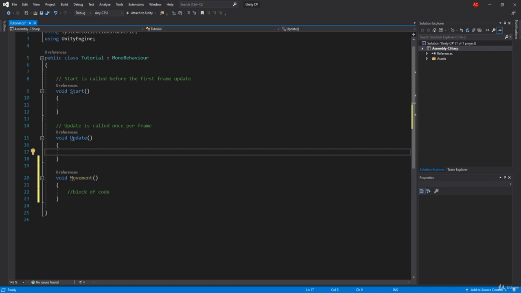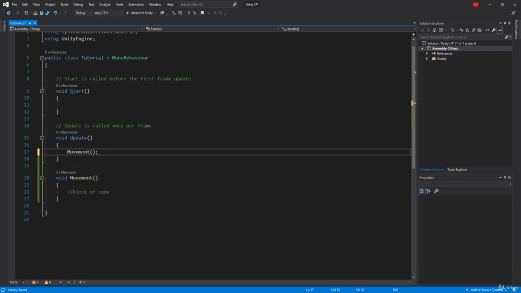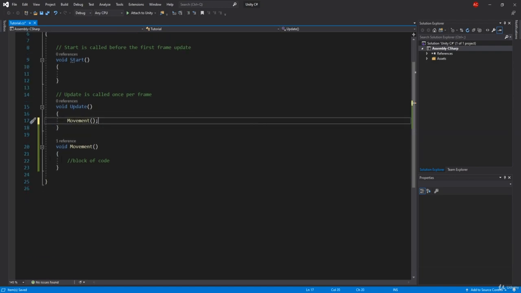Functions are also used to clean up things. For example, here you can see Movement, you can see Jump. To call a function, you just type in the function name, open close parentheses, and semicolon. Let's first explain what a function is. We can call Movement, then maybe Jump, and we can call Shoot. We don't need to have that block of code inside here, that doesn't look very pretty. You type in Movement, and if you want to see how the movement was done, you go and check that block of code.